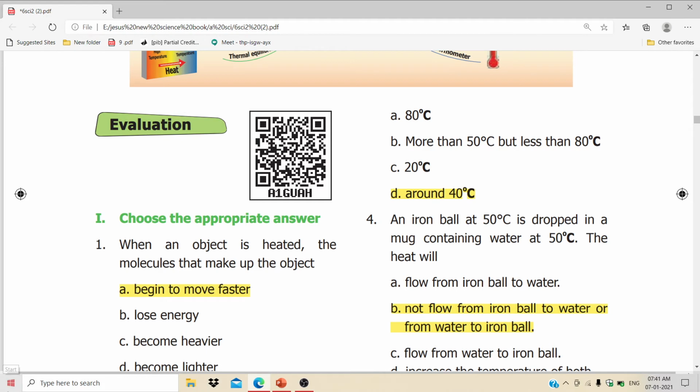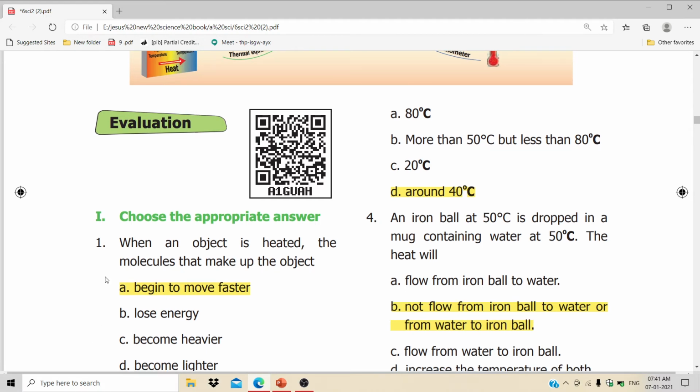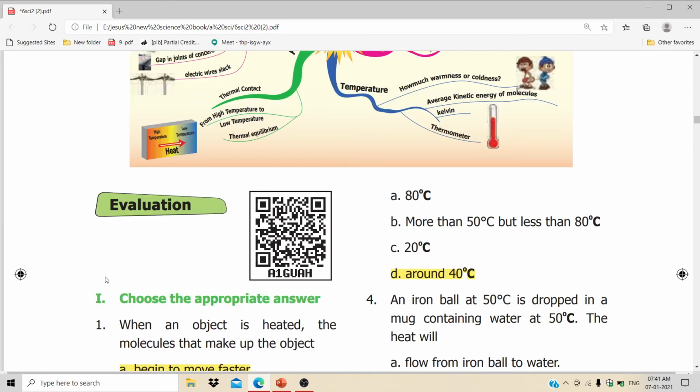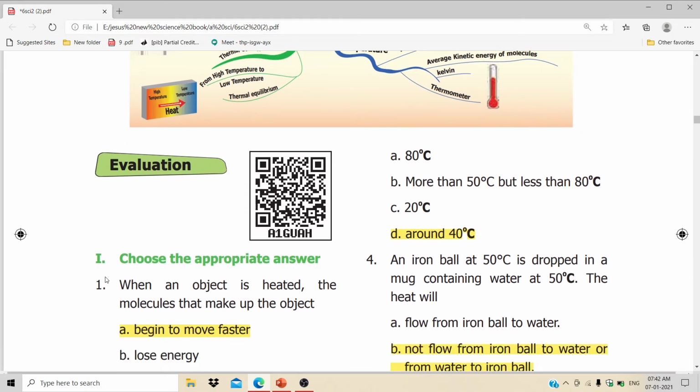Answer A, begin to move faster. Second one, the unit of heat is joule. Third one, 1 liter of water at 30 degrees Celsius is mixed with 1 liter of water at 50 degrees Celsius. The temperature of the mixture will be, option D, around 40 degrees Celsius.